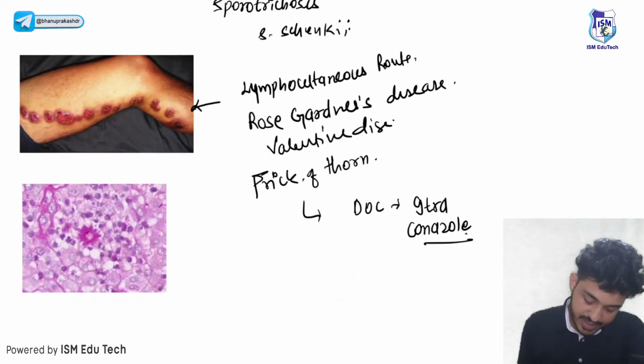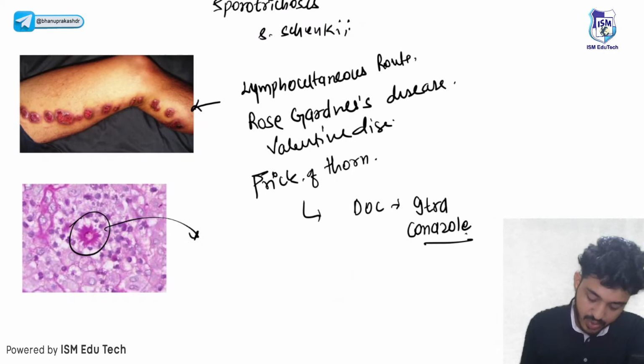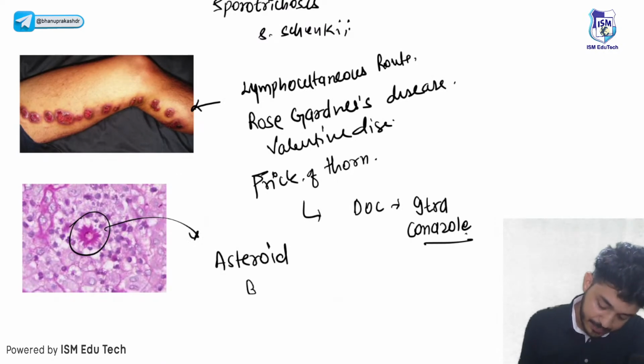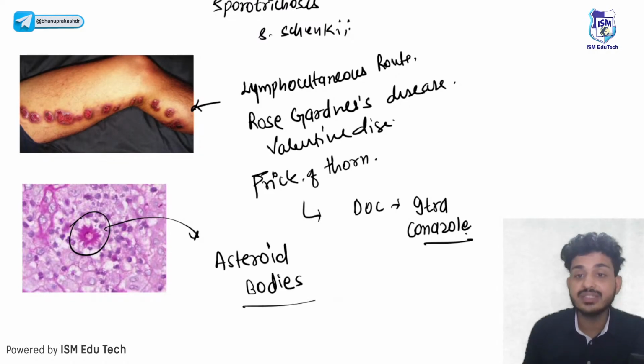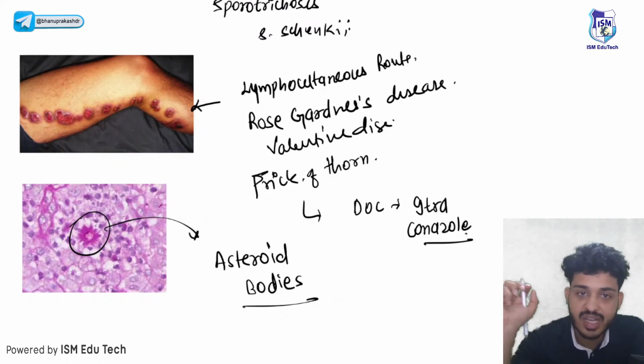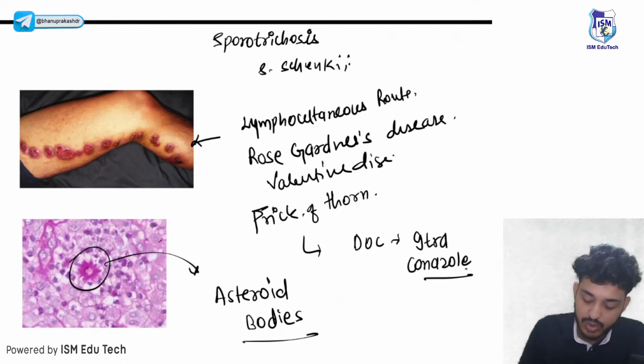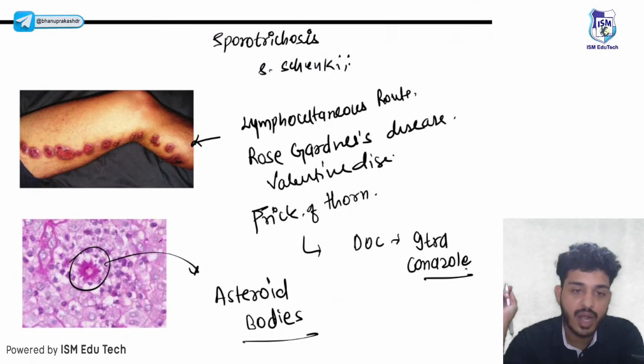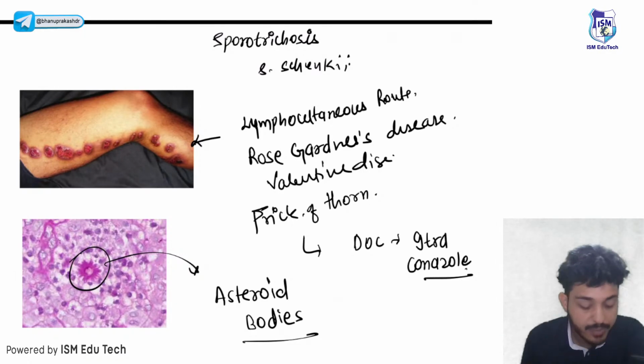Remember guys, the drug of choice will be itraconazole. What do you see on histopathology? These bodies are known as asteroid bodies. Asteroid bodies are a feature of sporotrichosis, and this lymphocutaneous spread is also seen in sporotrichosis. Are we clear till now? Okay, moving on to the next.